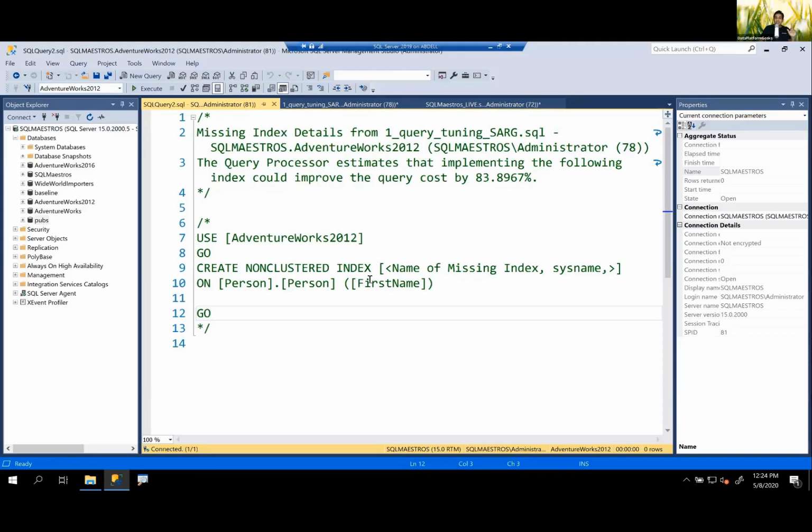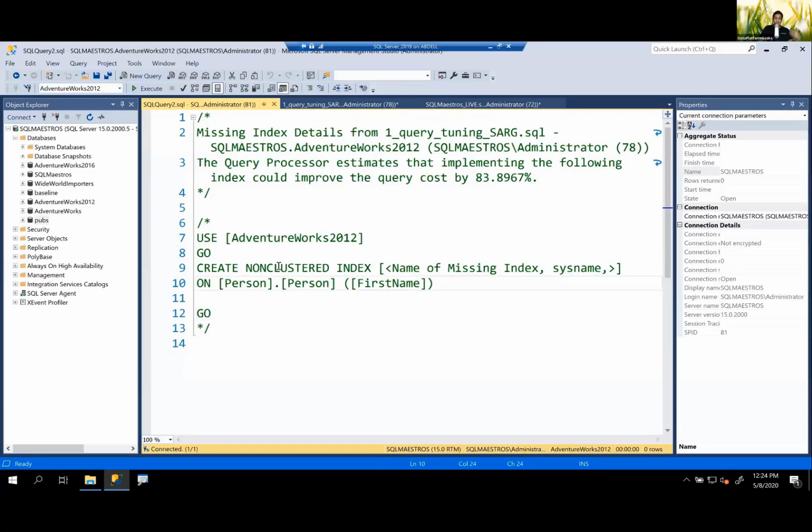So the point is, yes, the warning here is don't follow this blindly. Go and look into existing indexes and see if they can be reutilized in some ways. But for the sake of the demo and for the sake of completeness, let's assume that that index is also being used, and this particular report, this particular query is very critical, and I need to improve the performance.